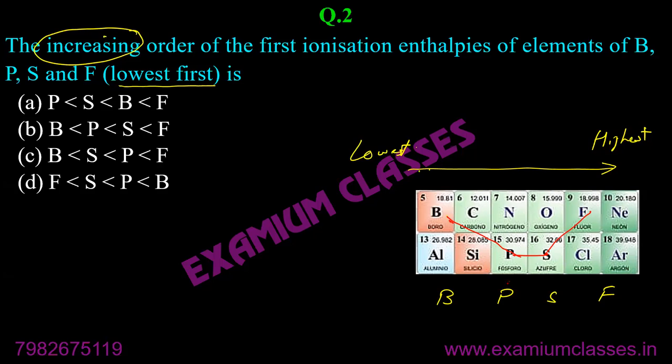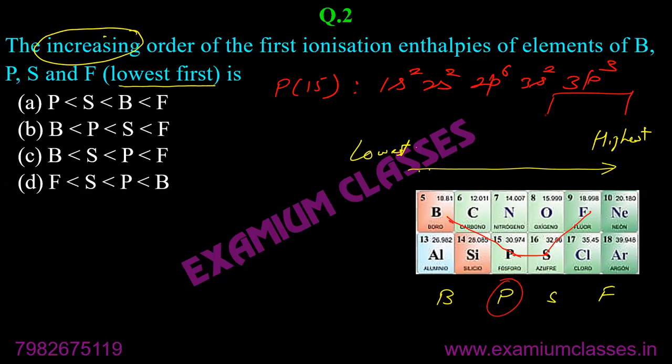But again, the same thing. Phosphorus is in the nitrogen family and it has a half-filled configuration similar to nitrogen. Phosphorus 15: 1s2, 2s2, 2p6, 3s2, 3p3. Because phosphorus is stable, it will require more energy than sulfur.